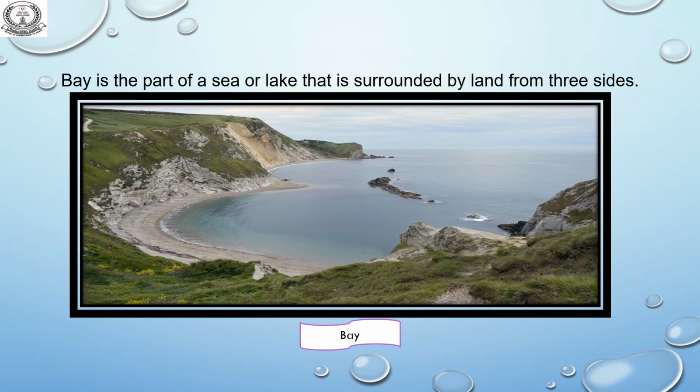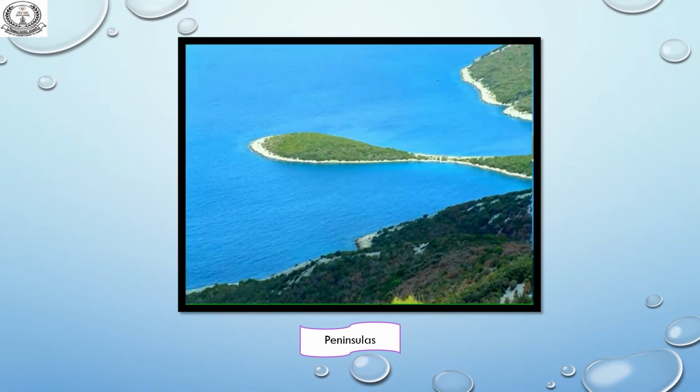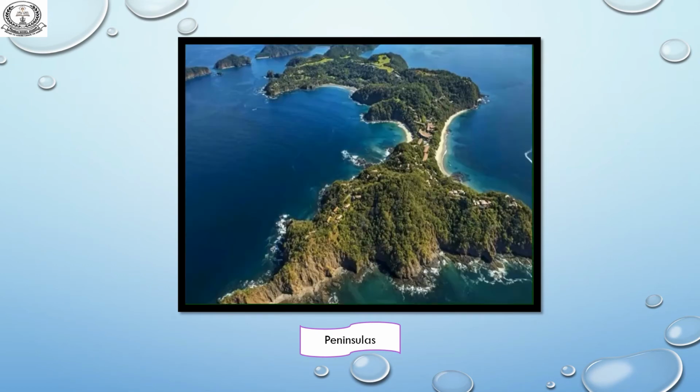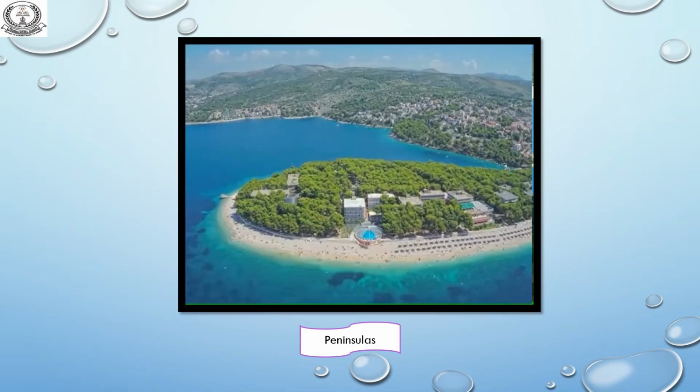Bay is the part of a sea or lake that is surrounded by land from 3 sides. A bay is a body of water that is mostly surrounded by land. Bays are formed by erosion of rocks near seashores. Peninsulas are areas of land that extend out into the sea from the mainland. Some very prominent peninsulas are the Malaysian and the Italian peninsulas.